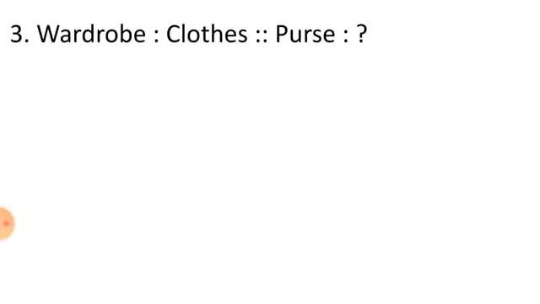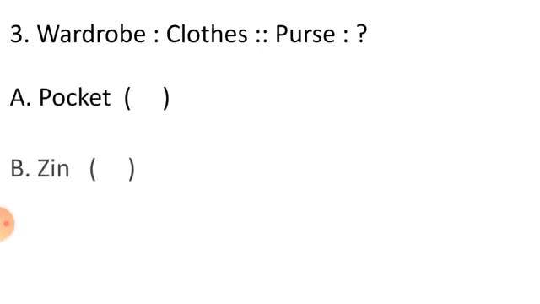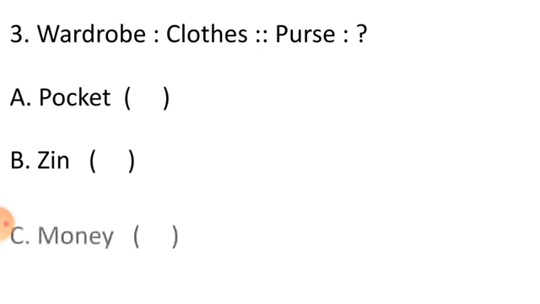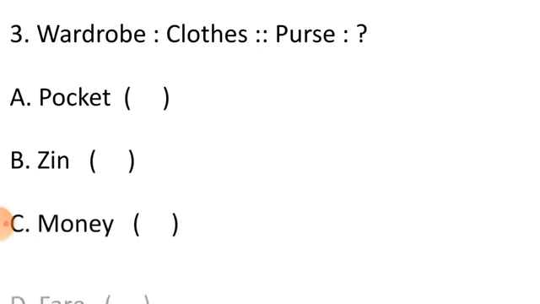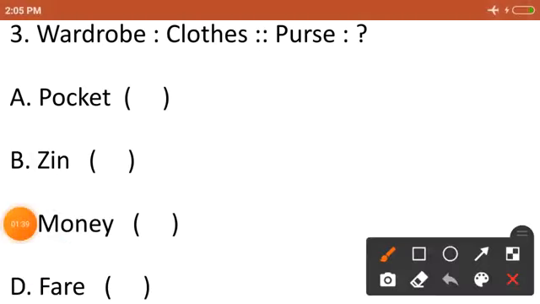Our third question is, wardrobe is related to clothes. So purse is related to? Option A, pocket. Option B, gin. Option C, money. And option D is fair. Our correct option is option C, money. Purse is related to money.